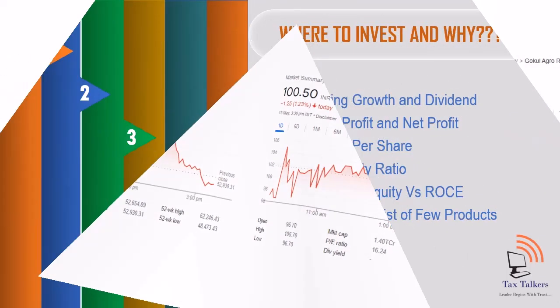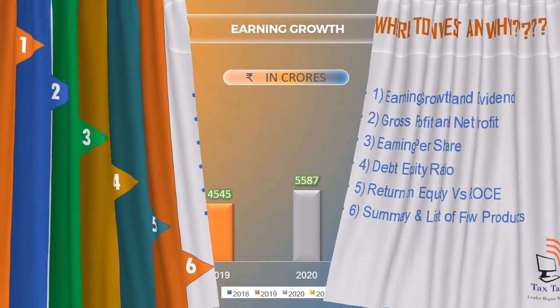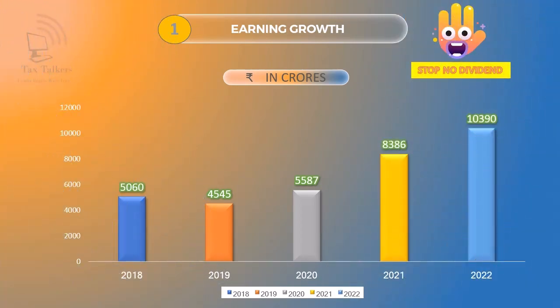We are analyzing stocks on the basis of 5 factors, and lastly we will give a summary and also provide some additional information about the company. From the next slide ahead we will discuss in short detail. First is earning versus dividend. First of all, the company is not paying dividend.